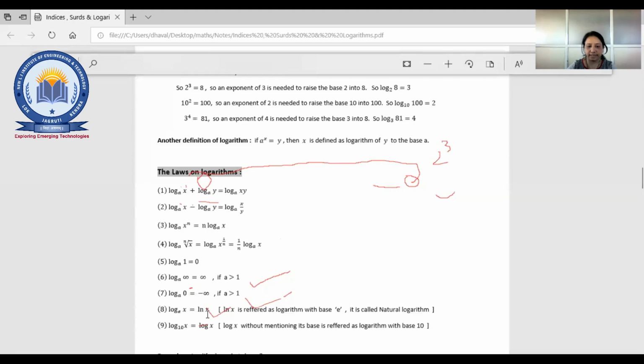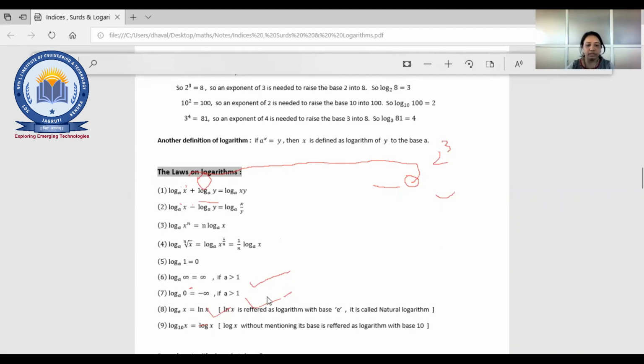Now log x is equal to ln x, right? So that is the natural log. Ln x, what does that mean? And if we are not writing a base, what happened here? Log x, the base is not written. So you can write what? The default one is 10.